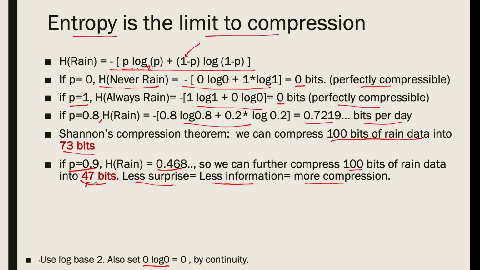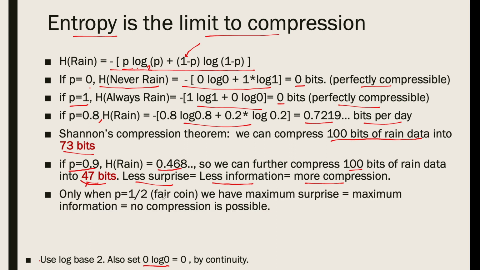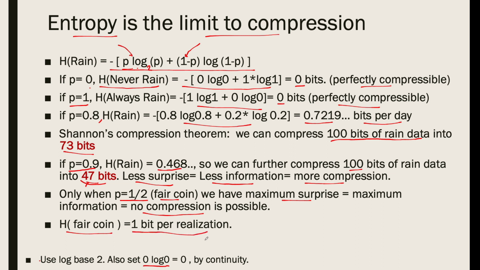Another thing you can observe just by plotting this binary entropy formula is that the only case where you will get a 1 is when P is exactly half, which is a fair coin, which means that every time nature flips a fair coin, we have maximum surprise, which also says that we actually know nothing about rain versus not rain every day. And that's these sequences that we call incompressible. So if you have a fair coin, 50-50, then you have 1 bit per realization, which means you cannot compress it at all.